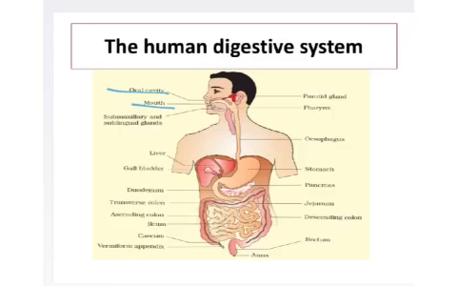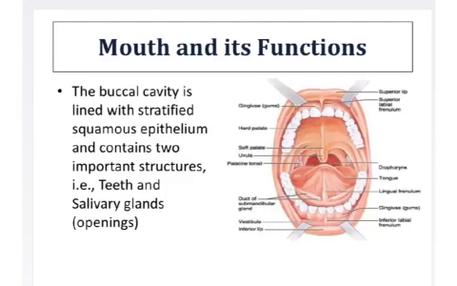Then you see the path of foodstuffs: esophagus, which opens into the stomach, then into the duodenum, which is itself part of the small intestine. Then we come from the jejunum to the colon. The colon has ascending colon, transverse colon, descending colon. We'll discuss in detail the total digestive system of a human being, step by step.